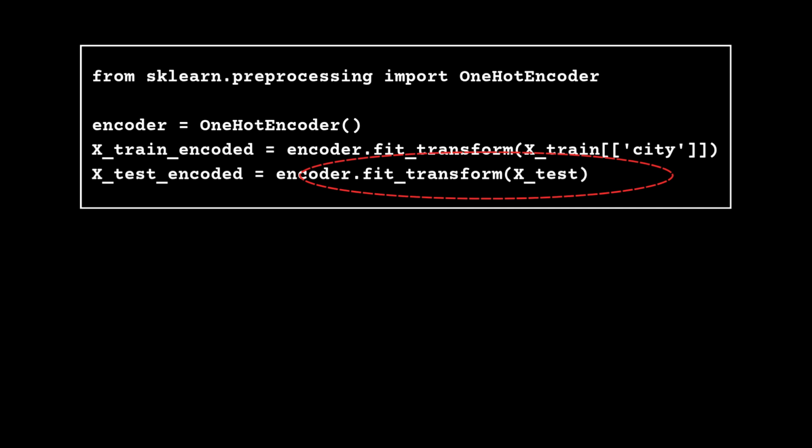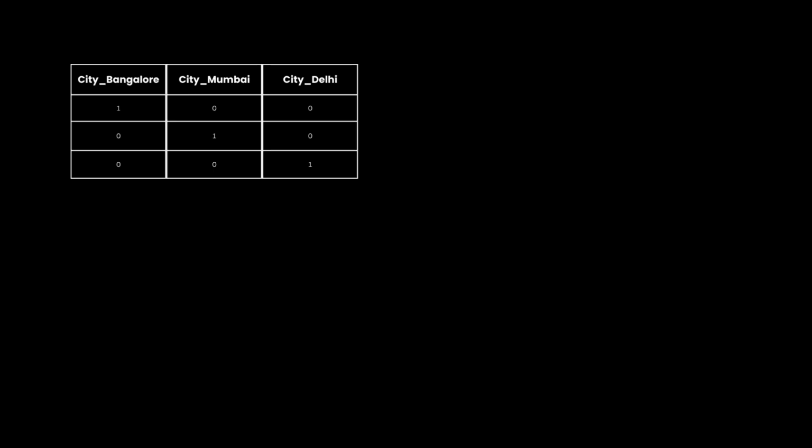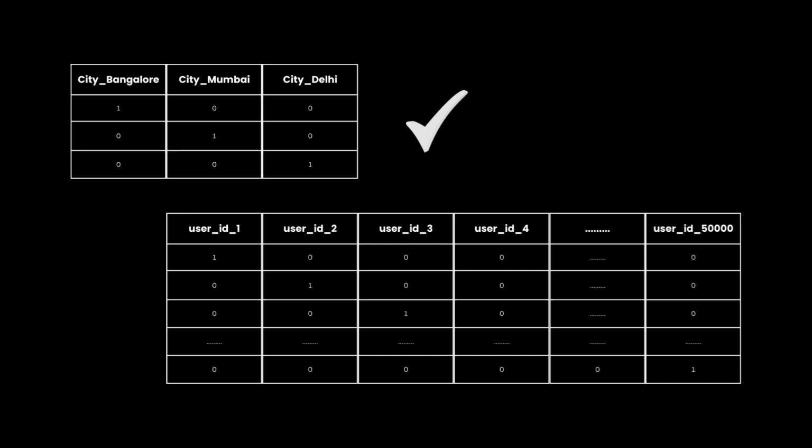Never fit twice. One more thing to watch for, this only works cleanly when you don't have too many categories. A city column with 5 values is fine. A user ID column with 50,000 unique values turns into 50,000 new columns. And now, your dataset is enormous and mostly zeros. That's usually a sign you need a different technique entirely, which is in its own video.